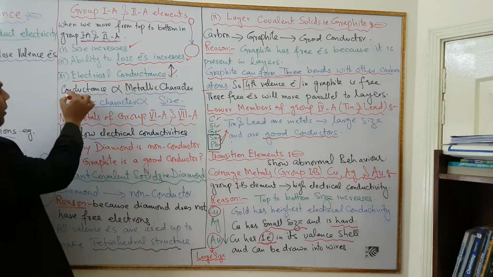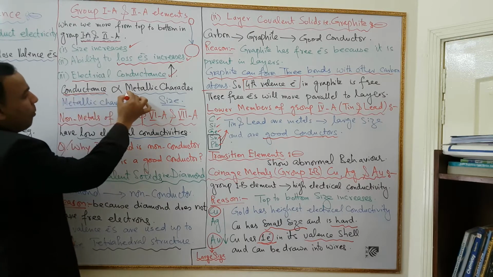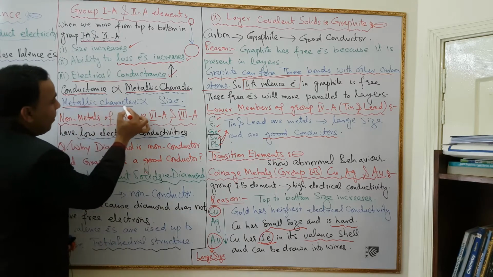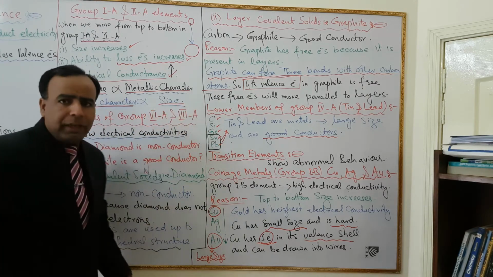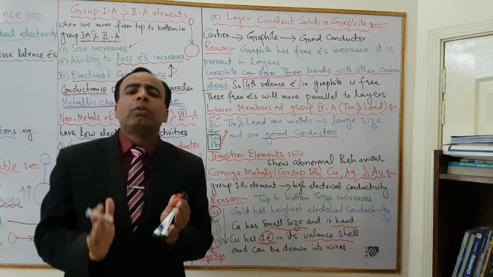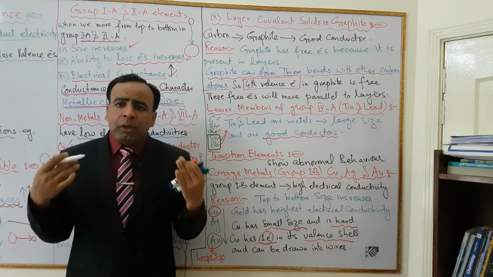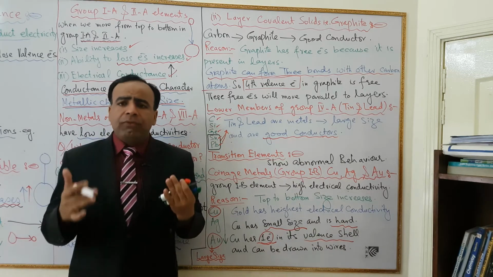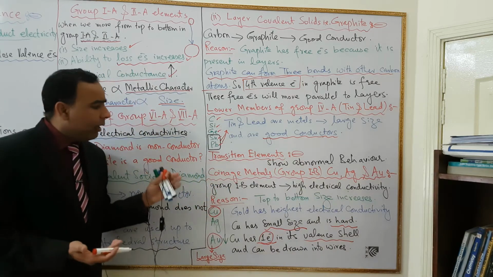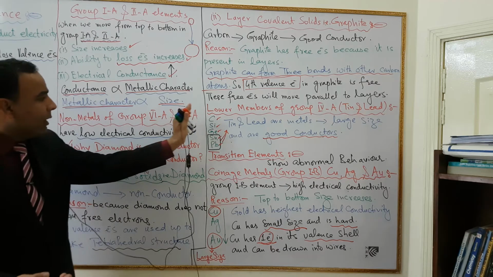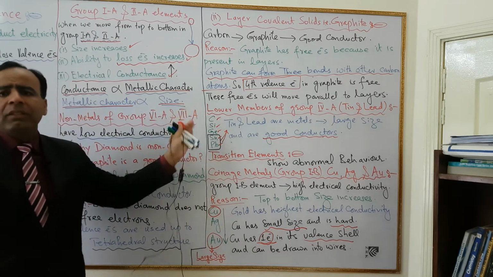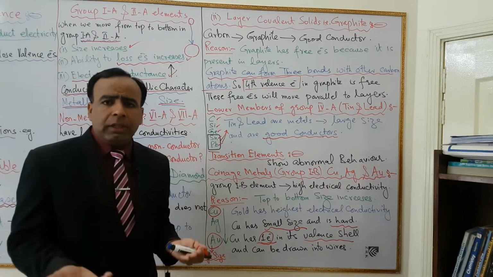You must remember that conductance is directly proportional to metallic character, and metallic character is directly proportional to size. Therefore, if size is large, then metallic character is also large, and it will lose more and more electrons. Therefore, conductance also increases. And similarly, when we move from left to right in a period, the size of the atom decreases. When the size of the atom decreases, then conductance also decreases.